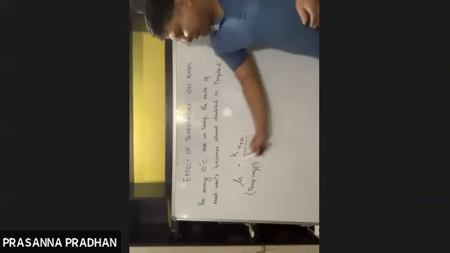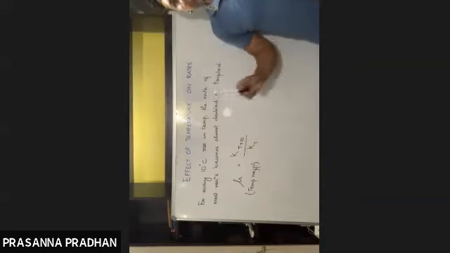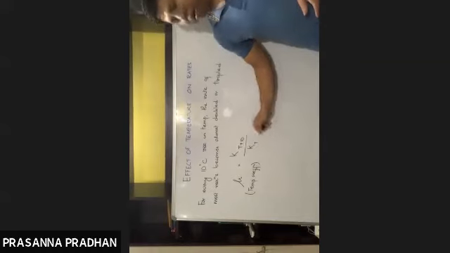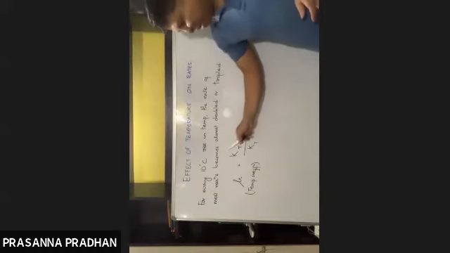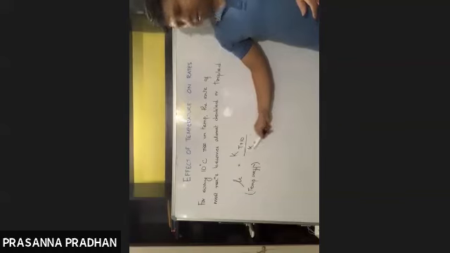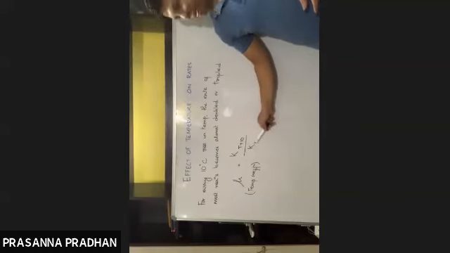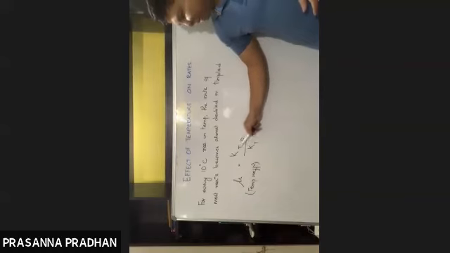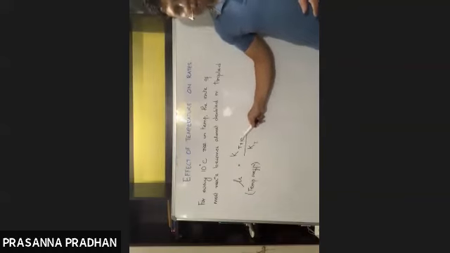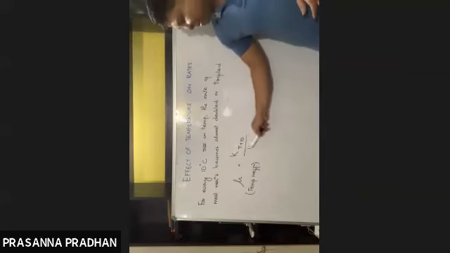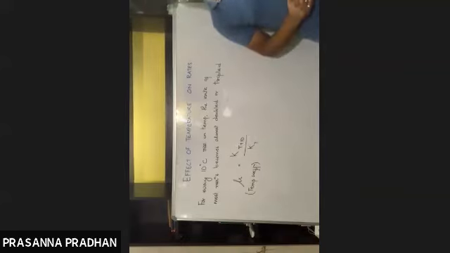So I can define the temperature coefficient as the ratio of rate constants at two different temperatures, which differ by how much? Which differ by 10 degrees Celsius. Here the temperature is T plus 10 and here the temperature is T. That means this is the ratio of two rate constants which differ by 10 degrees Celsius.